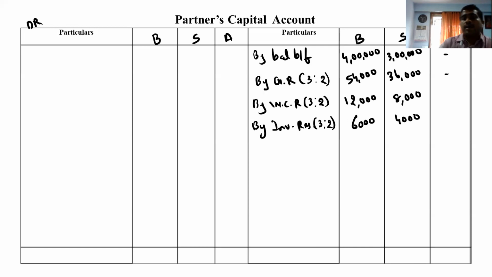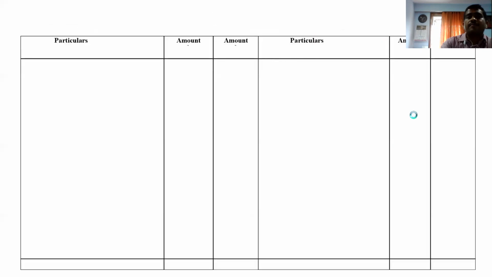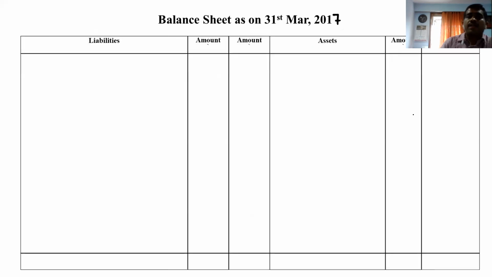That is also completed. Now comes the topic creditors and bills payable. Where do we write creditors and bills payable? We have discussed that it is a liability. So go to the balance sheet. First we write capital, and then we write the names Bhavya, Shlok, and then Ayush.